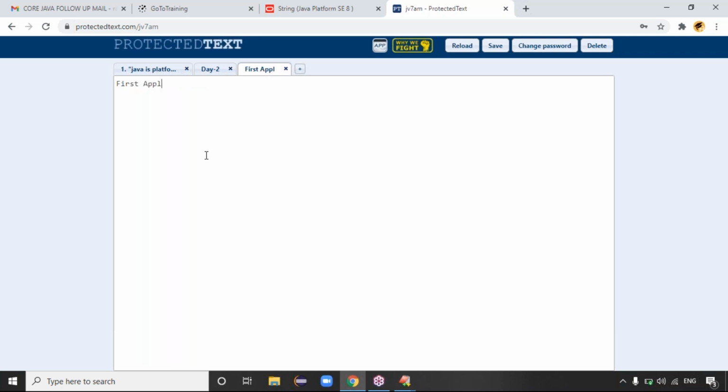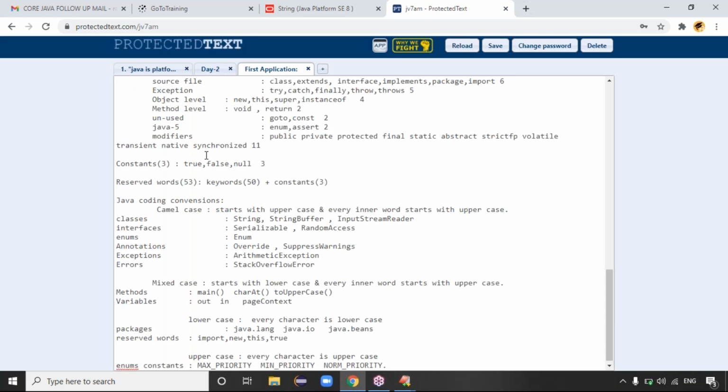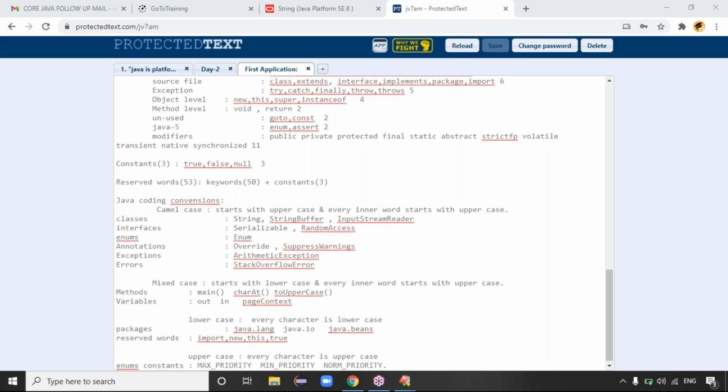In the first application, how many steps are there in total? 4 steps. Out of 4 steps, today we discussed just the first step. Every day I will share the class notes at this link. When you open this link, it asks for a password. The password for everyone is ajava, in lowercase, guys.